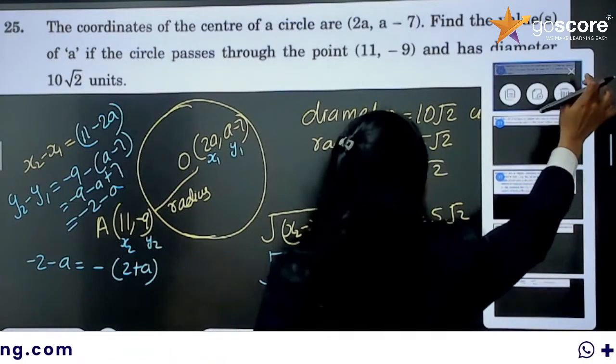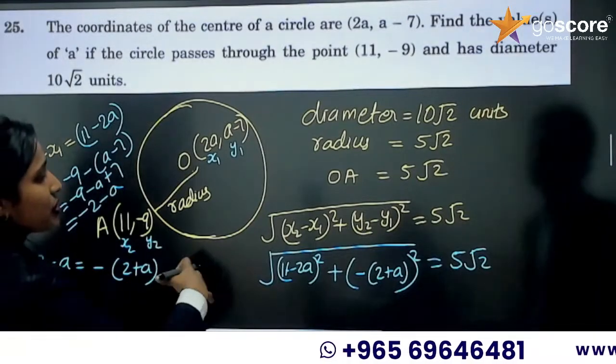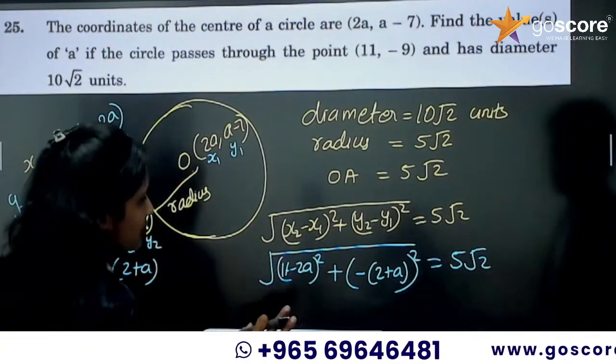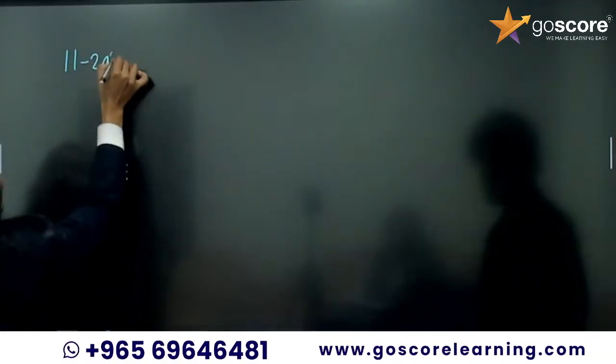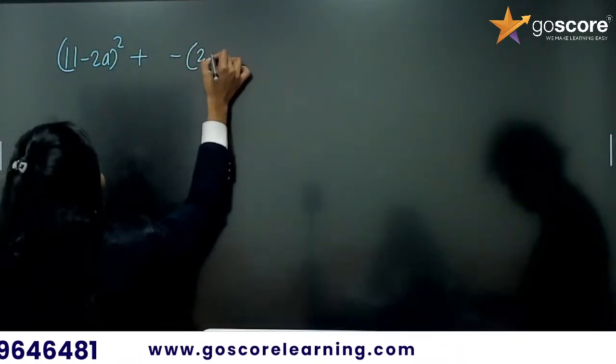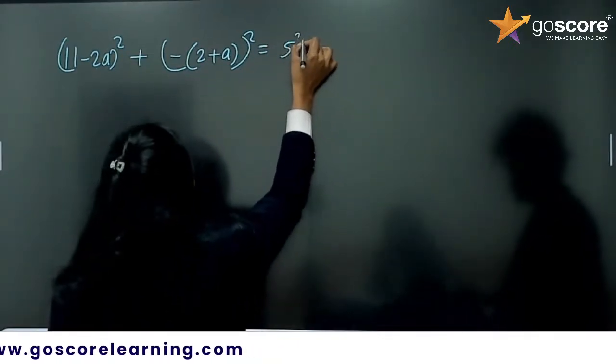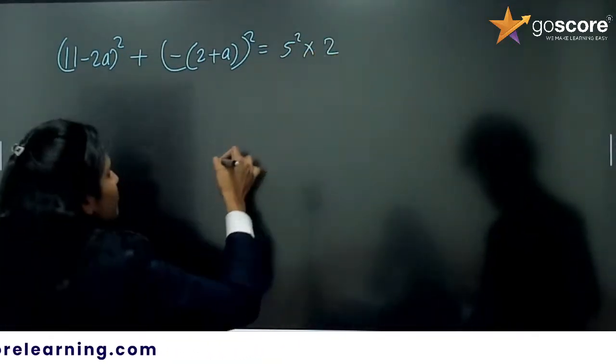Can I add a slide, sir? Yes, yes. Okay. So now I am going to do squaring on both sides. So I will be getting (11 minus 2a) whole square plus (minus of 2 plus a) whole square equal to 5 square into 2.